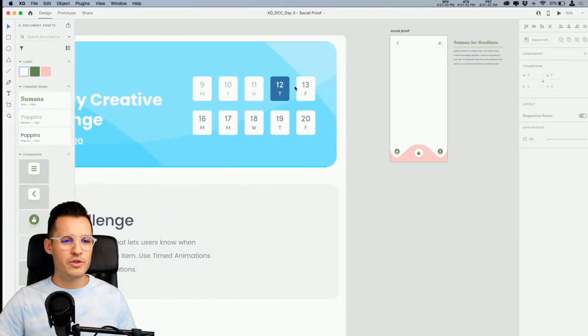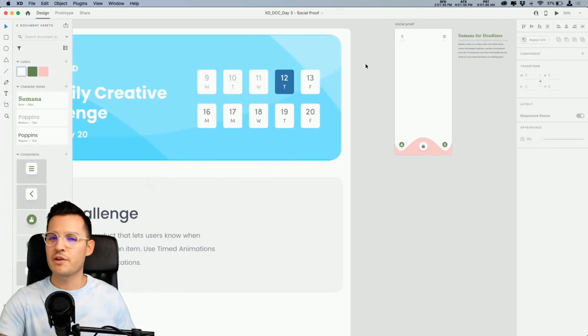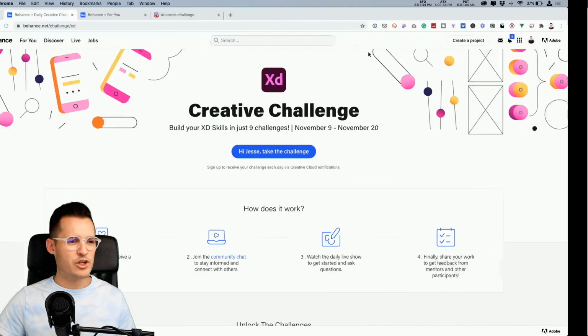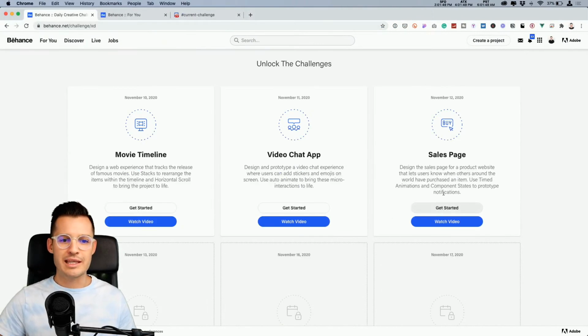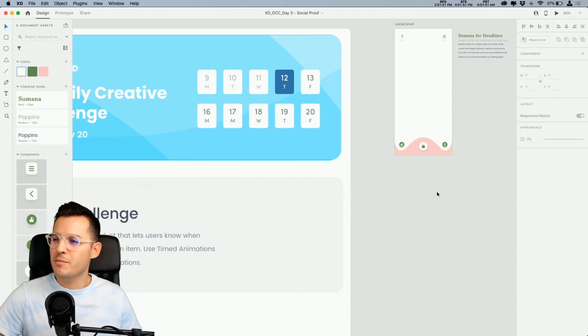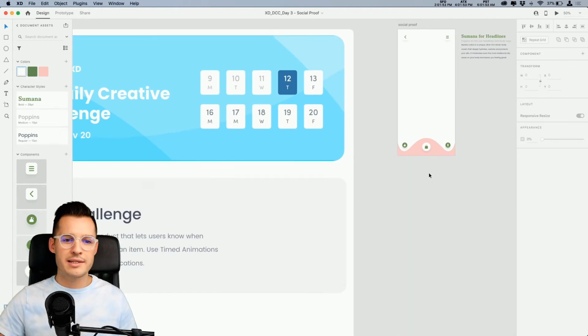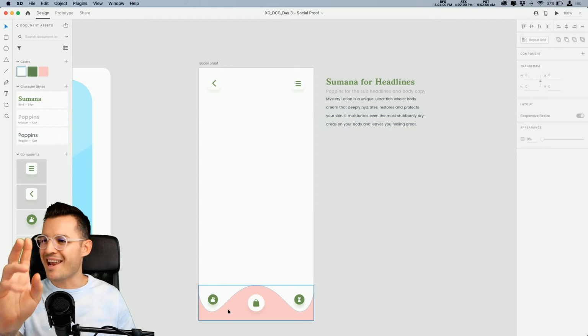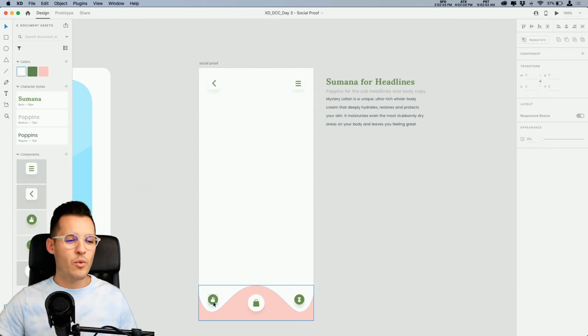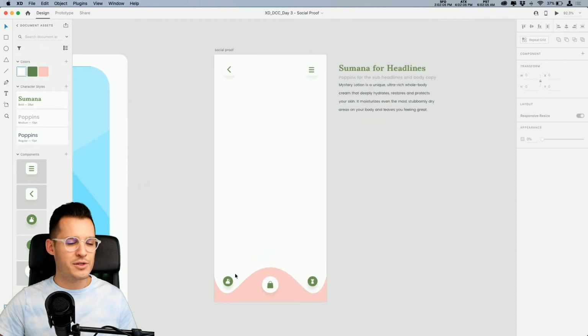Why don't we kick over to my starting file? If you're looking for that starting file, you can find it in the info or the challenge tab up above, and you can also find it on the Behance /challenge/XD URL. If you just scroll down a little bit, you can get the getting started file. It's going to look a little bit different than mine. I am always running out of time, so I just went really quickly and picked some colors, picked some typography, and created a bottom navigation control, because I didn't want to search for icons and make buttons on screen. We got better stuff to do.